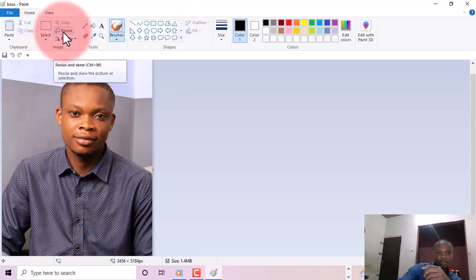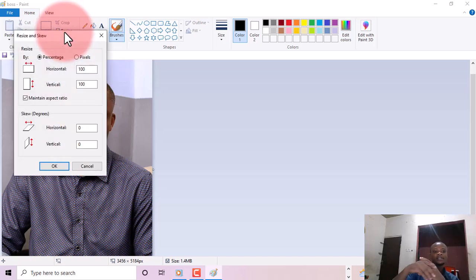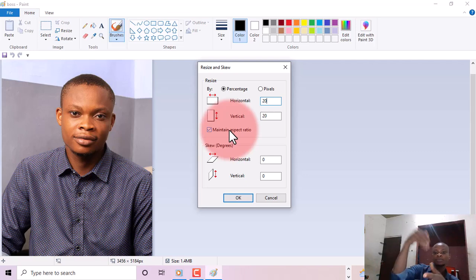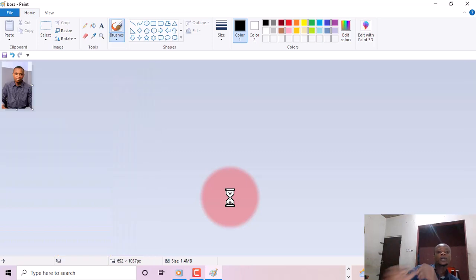Or you can just click here. We have resize on the pane here. Just click resize. It's the same thing as using the keyboard shortcut, right? When you have this window, the next thing to do is come to where it's written horizontal box. So let's put something like 20. Immediately you put 20, because maintain aspect ratio is checked, it will automatically put 20 into the box below. That is, the horizontal and the vertical will be the same number, right? So I'm going to click OK. When I click OK, now you see that the size of the passport has been reduced.